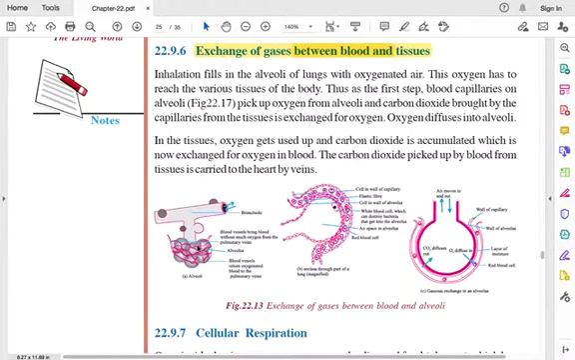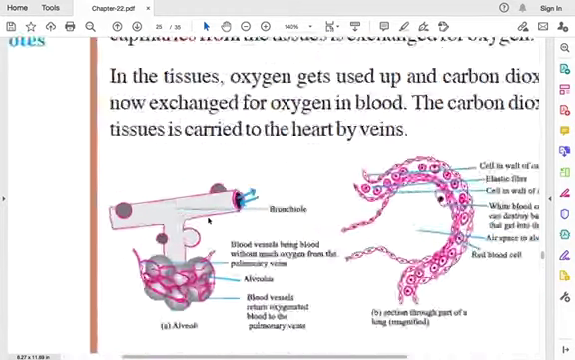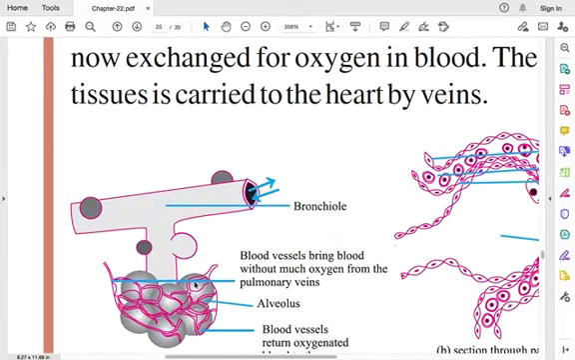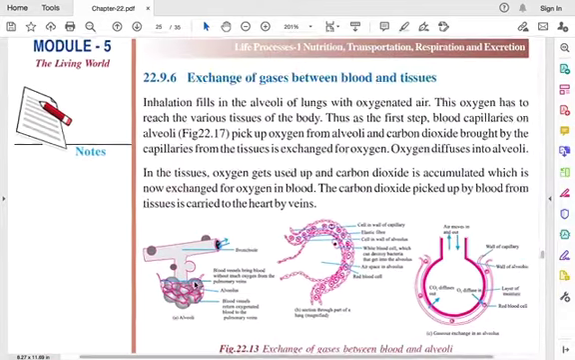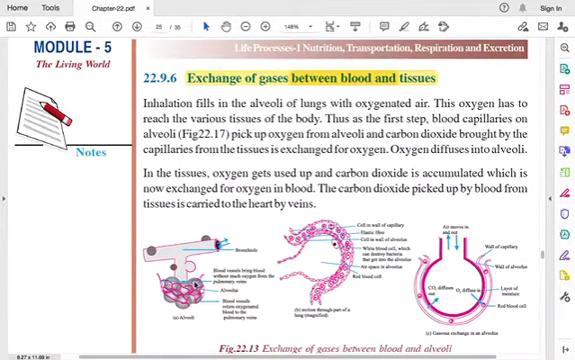So this oxygen has to reach the various tissues of the body. So that's the target. Okay. So in the first step, what happens is that the blood capillaries on alveoli, you can see the blood capillaries right on the alveoli, they pick up the oxygen from the alveoli. So that is the first step. So alveoli is filled up with oxygen, oxygenated air.